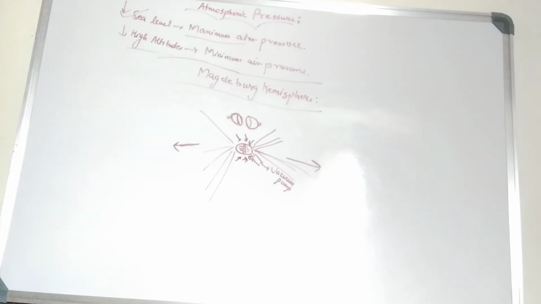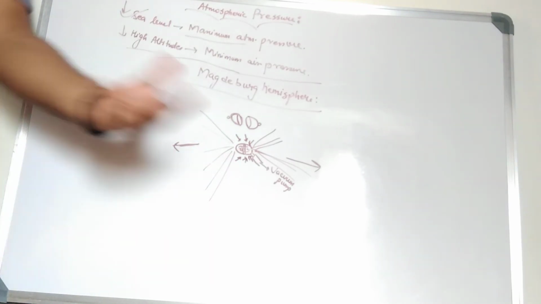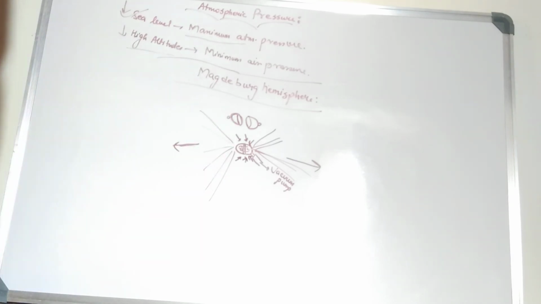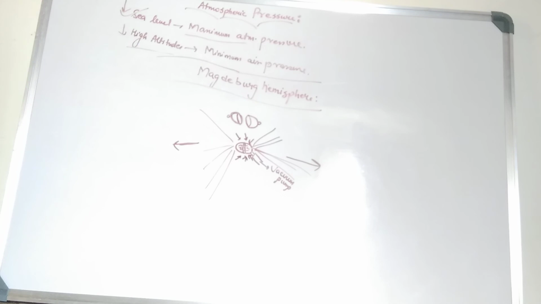This means the atmospheric pressure is playing the role here, and it is not enabling the horses. The force of the horses is lower than the force exerted by the atmospheric pressure. The atmospheric pressure is very much greater than the pressure exerted by the horses. Understood? So this is a very good example to understand atmospheric pressure. Okay, now let's move to the next thing.